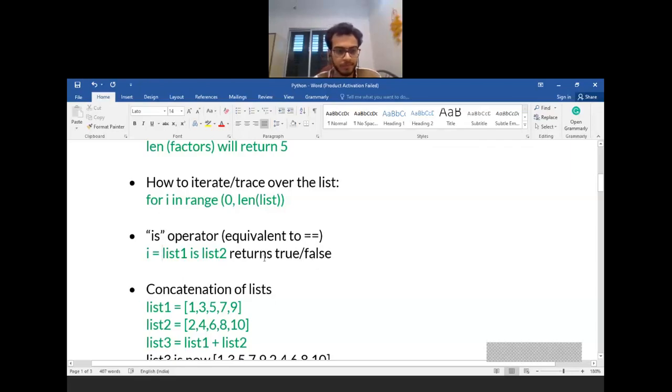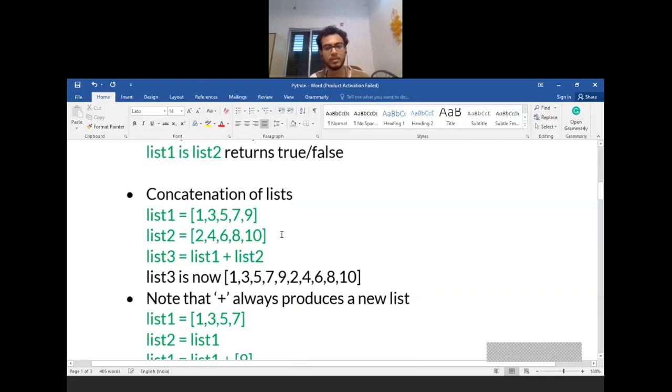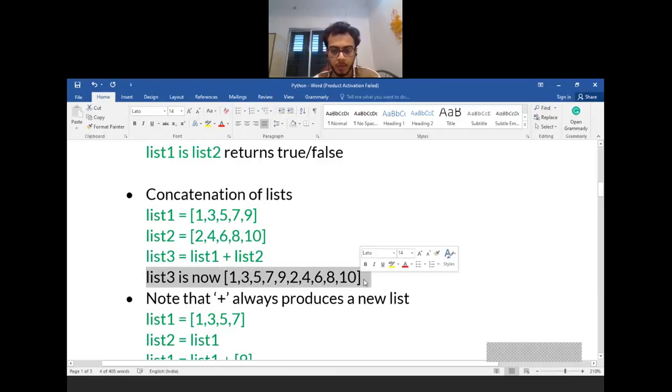The next operation is the concatenation of lists. Suppose list1 has some elements and list2 has some elements. If I concatenate them by using the plus operator, plus is basically the concatenation operator when you use lists as operands. So if I write list3 equal to list1 plus list2, list3 will be the newly created list having all the items from list1 and list2.